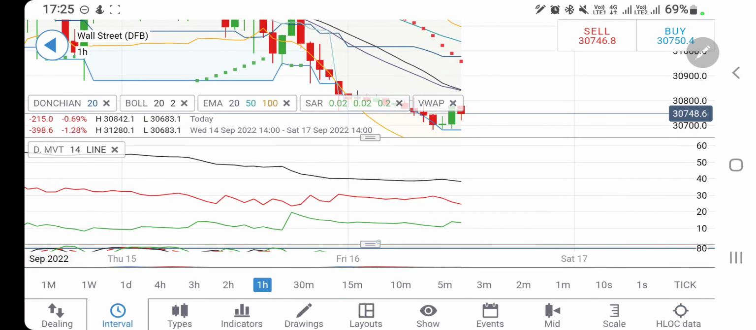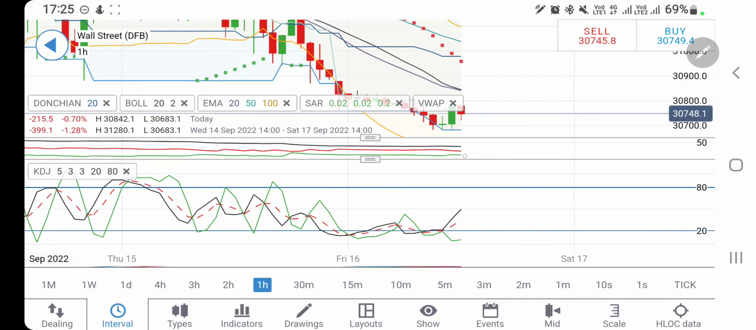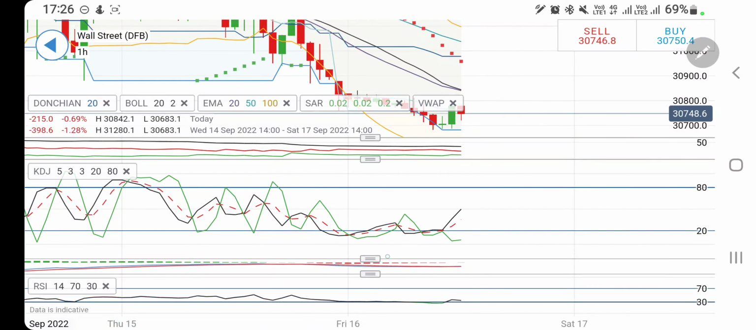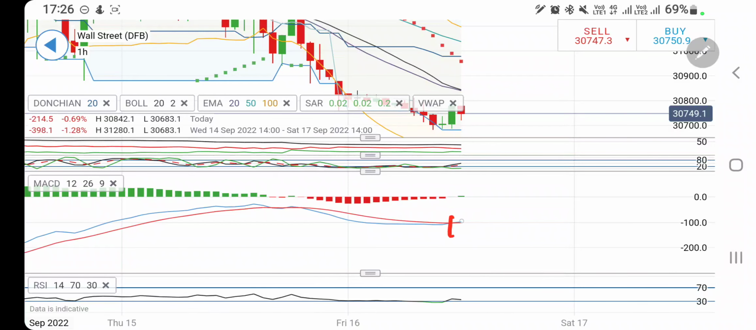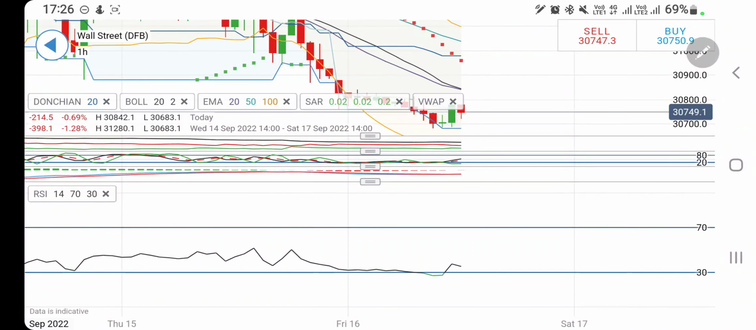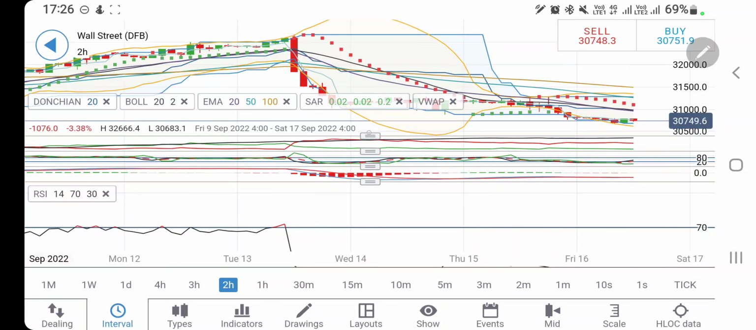Directional movement is bearish. Stochastic is coming out of the oversold zone. It is looking upwards, may try to act a little bit bullish. MACD has just crossed over and it is trying to trade green. RSI has come out of the oversold zone.